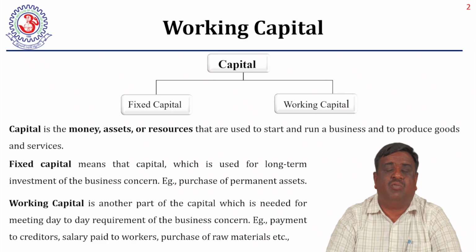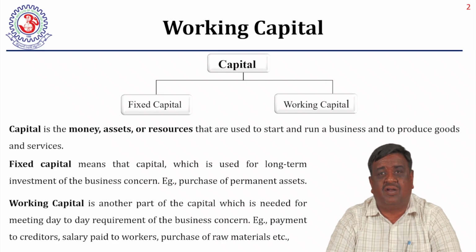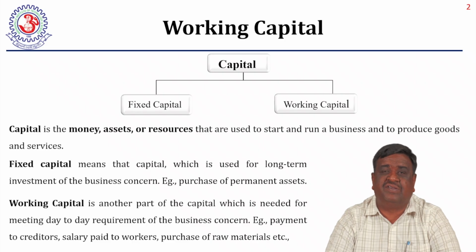That means we want to purchase land, construct buildings, and install machinery. In addition, we want to procure many other things in the organization to start the production activities or service related activities. For all these things, we need to establish an organization, and for that we require money. The amount spent on this is called fixed capital.